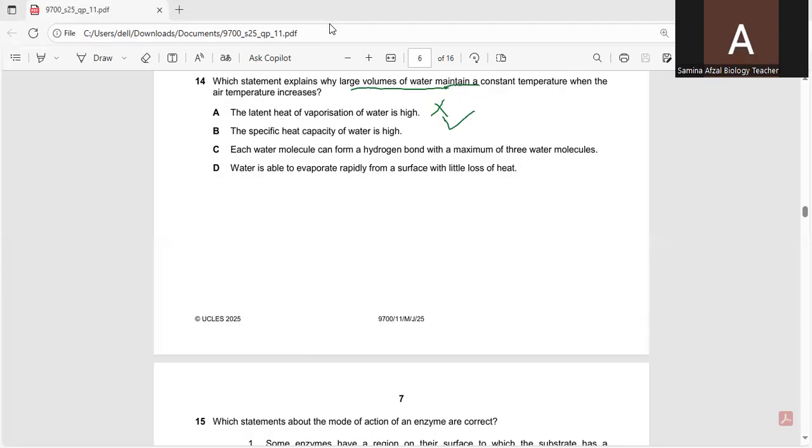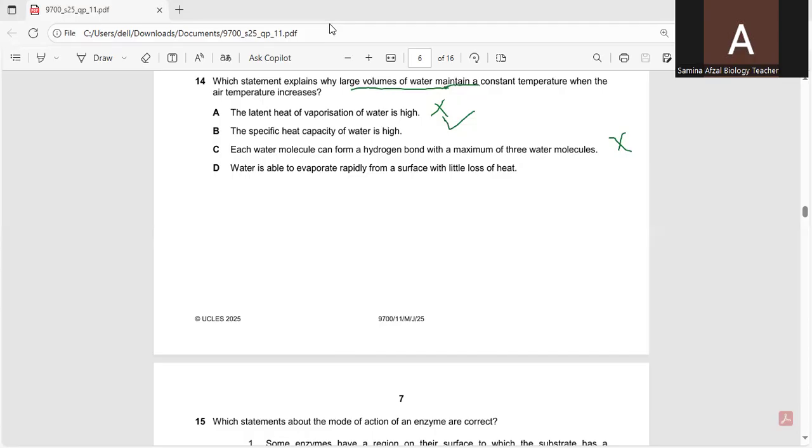While hydrogen bonding is a fundamental property of water that contributes to its high specific heat capacity, the statement itself is not the direct explanation for the phenomenon described. It explains the structure of water, not the property that lets it absorb a large quantity of heat. So this is not the correct option.